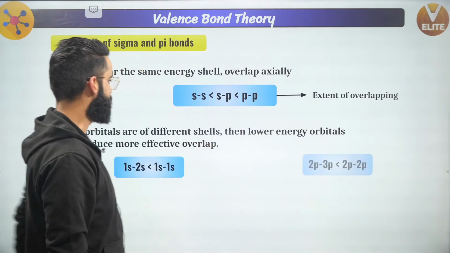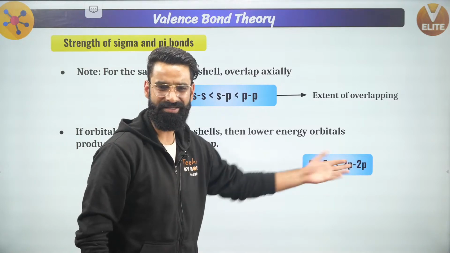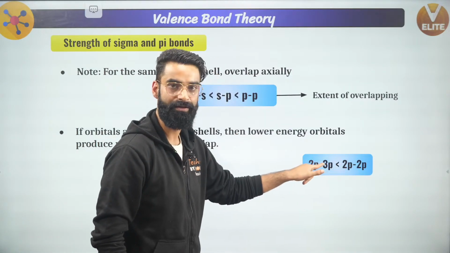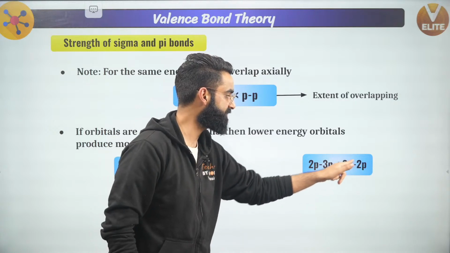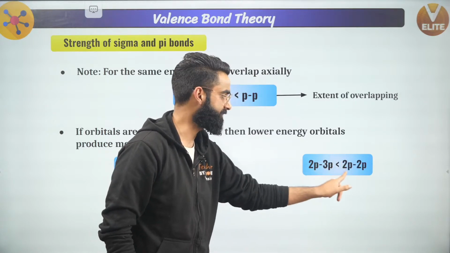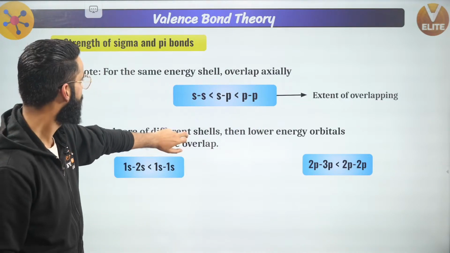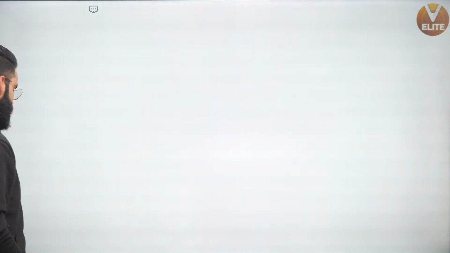Okay, moving ahead. This is one more example which I told you: this is 2p-2p, this is 3p-3p. So lower energy is going to show more extent of overlap compared to the higher energy, right? This is 2p-2p overlap, this is 3p-3p overlap, right? Correct?